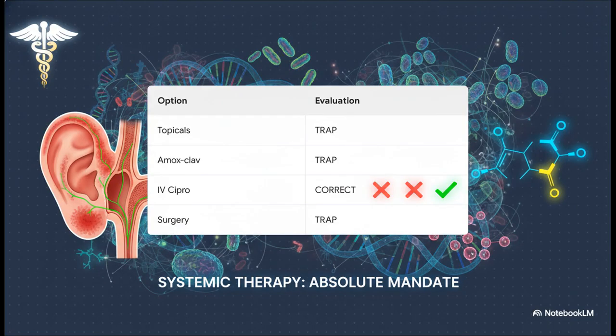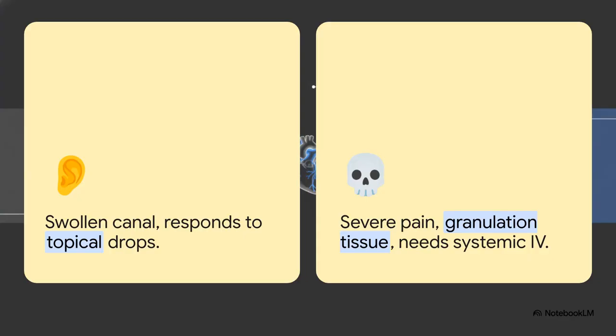Option A, topical fluoroquinolones, that's designed for uncomplicated external otitis, absolutely not for bone involvement. Option B, amoxicillin-clavulanate, completely lacks the strict anti-pseudomonal coverage required here. Option D, mastoidectomy, that is reserved for highly refractory surgical cases, never initial management. And option E, topical corticosteroids, will actively exacerbate the underlying infection. So the precise anatomical spread and the definitive presence of granulation tissue dictate option C, intravenous ciprofloxacin, as the absolute mandate. This comparison strictly isolates the anatomical and metabolic variables that definitively separate a simple infection from a life-threatening osteomyelitis.